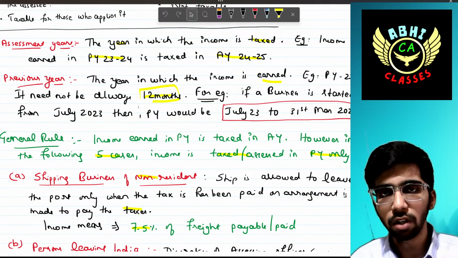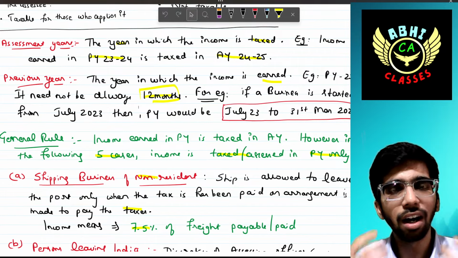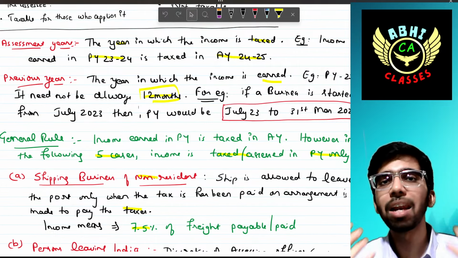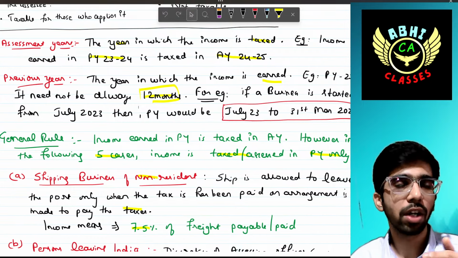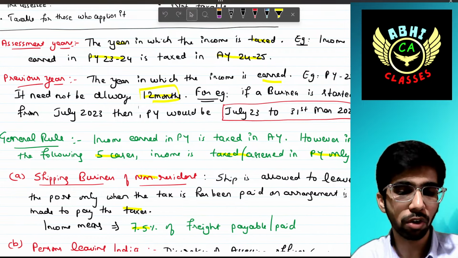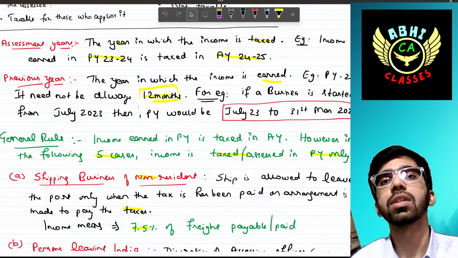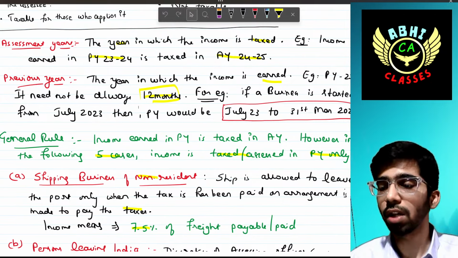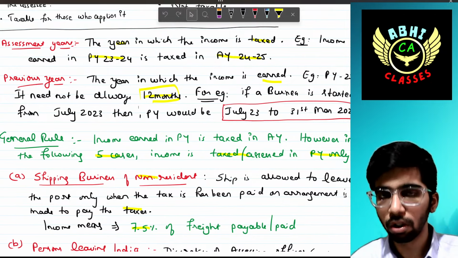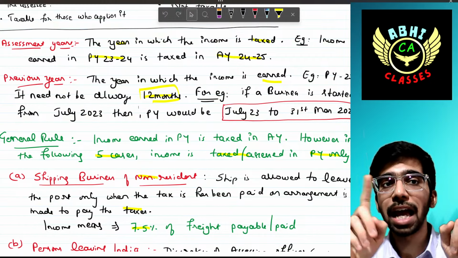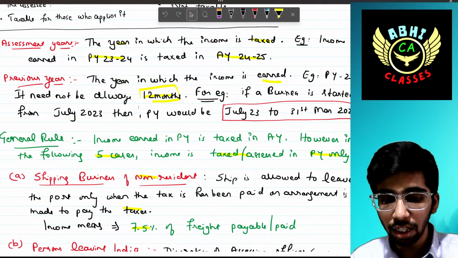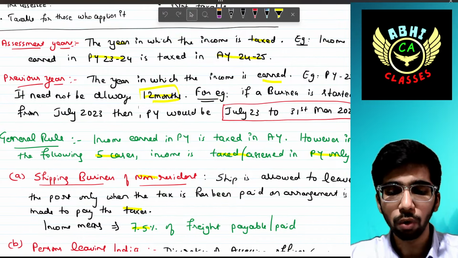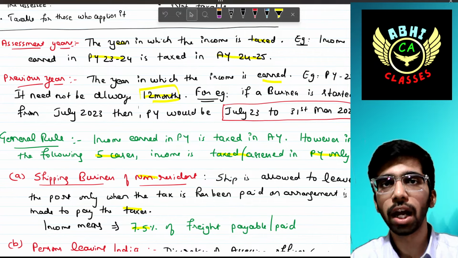If you have earned any income, this year is called the previous year. It need not be 12 months, because let's say you established your business on 1st July 2023, then your previous year will be 1st July 2023 to March 31st 2024. Only 9 months, right? But the assessment year is the year in which you are going to compute your income and pay taxes on the income earned during 23-24.